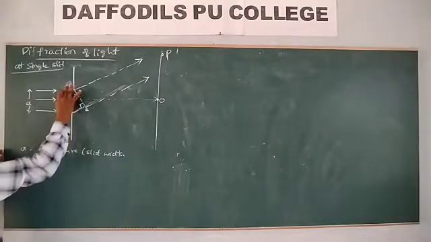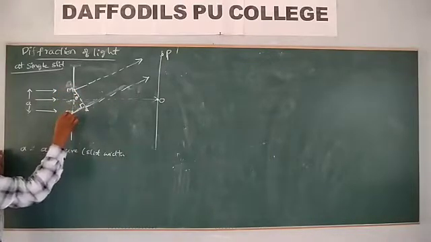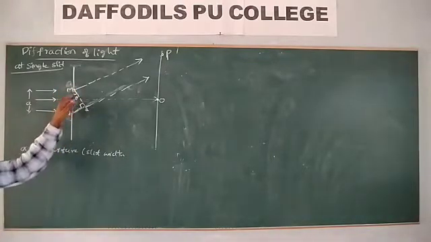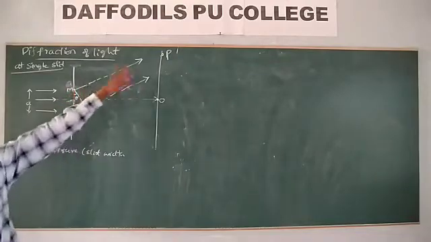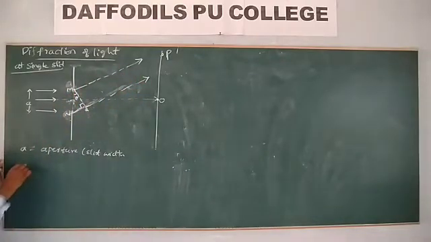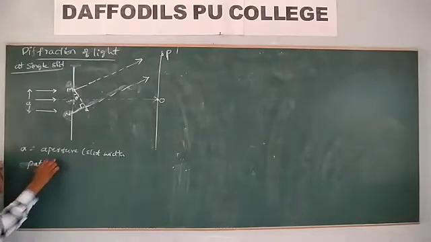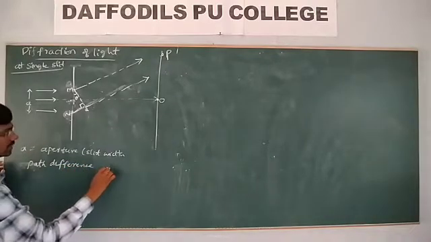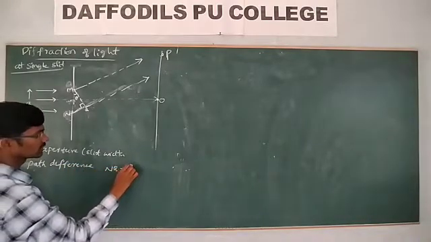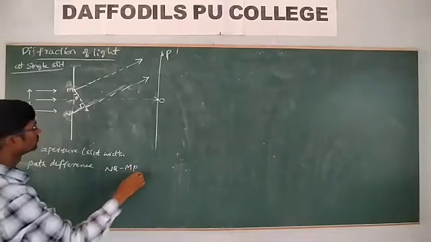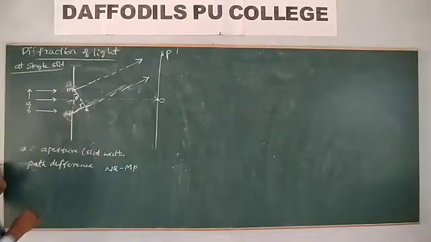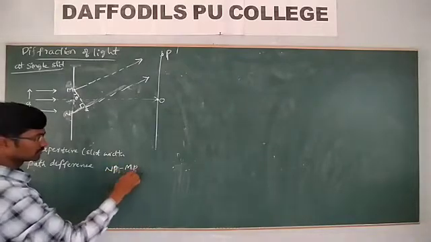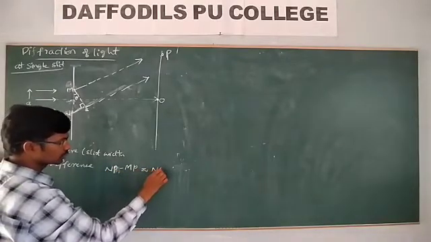Otherwise, let me take here M and NQ. NP minus MP represents the path difference of the light. NQ minus MP is nothing but NQ only.